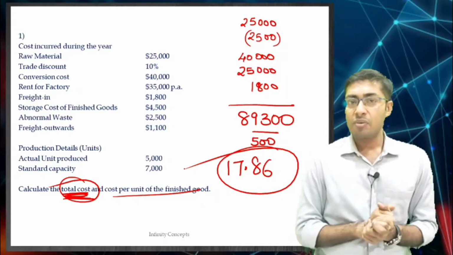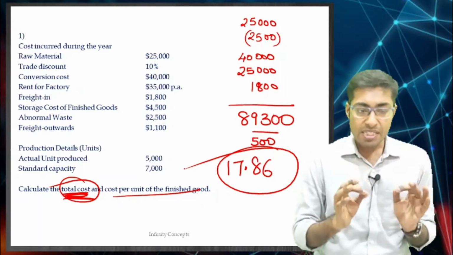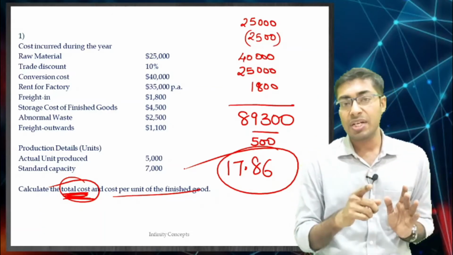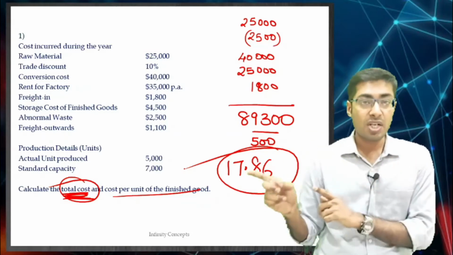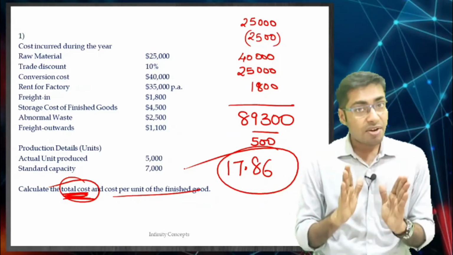Understood everyone? What is cost of goods sold? Cost of goods sold will be based on this particular unit cost that you have calculated, 17.86. We will come to what is COGS, cost of goods sold. So, everyone understood what is the cost that we have taken.